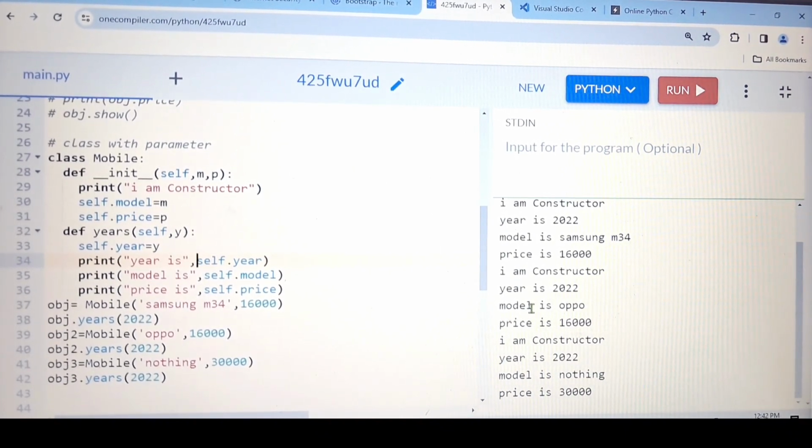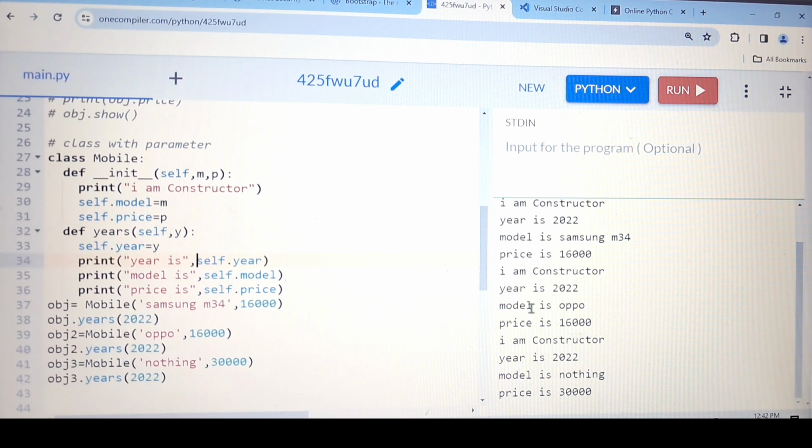So I hope you are clear with this: what is the constructor, what is the class, what is the object, why we should use the constructor, and why we should use the class with parameter, and why we should use the class without parameter. So as per your requirement or your need, you should choose the correct one.